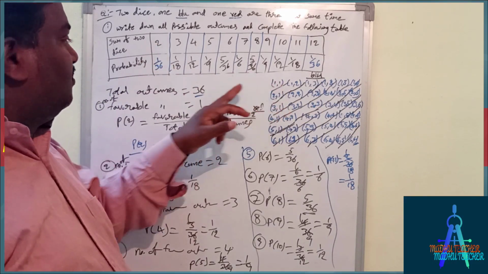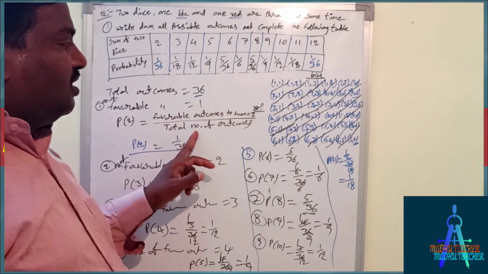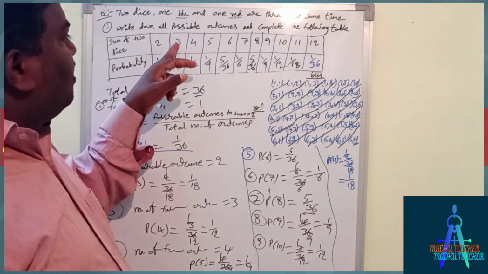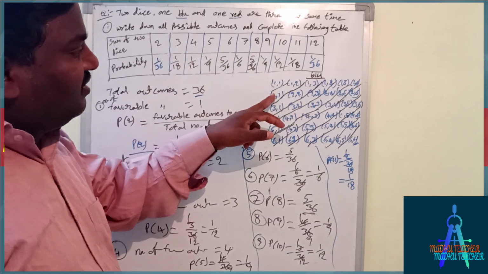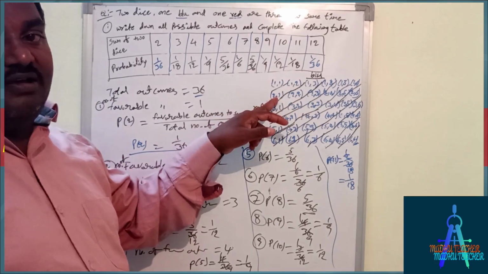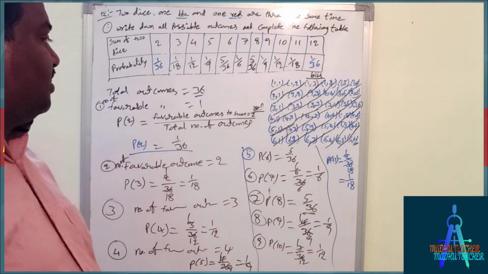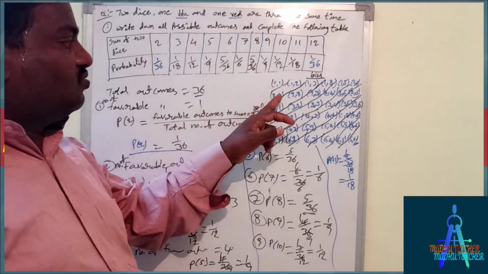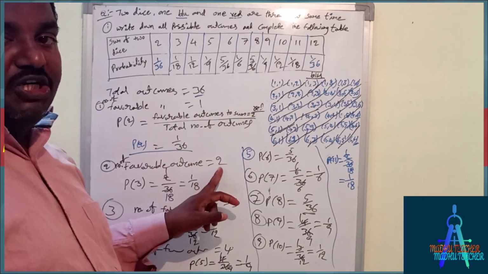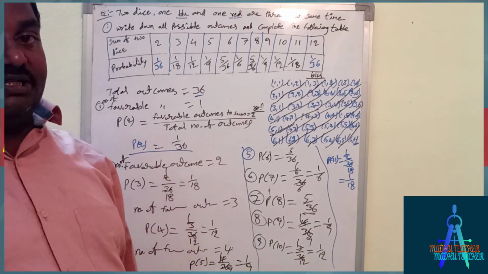We have only 1 favorable outcome, so favorable outcomes by total number of outcomes is 1 by 36. Next, sum is 3. Only 2 comma 1 and 1 comma 2 are favorable outcomes. So total outcomes 36, 2 by 36, that is 1 by 18.